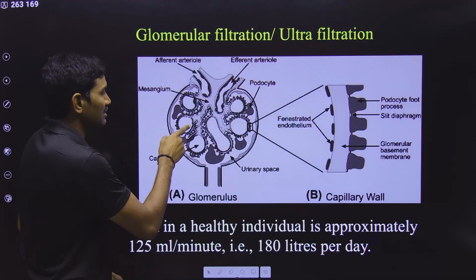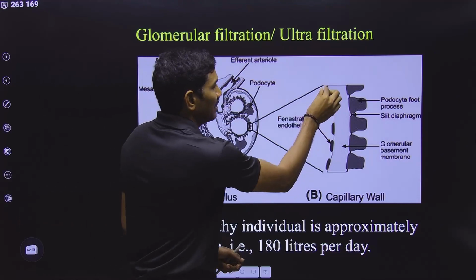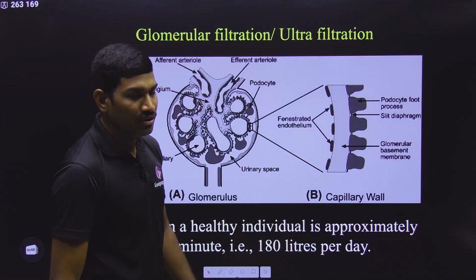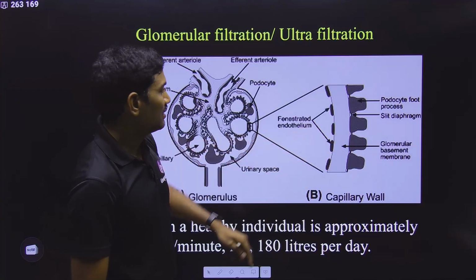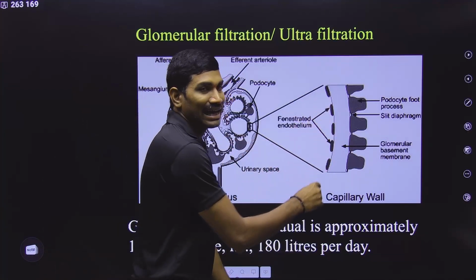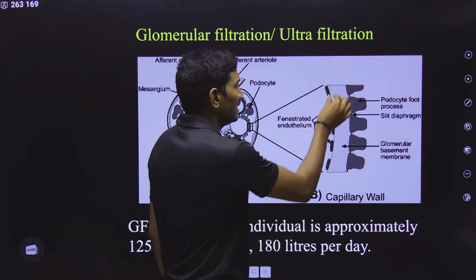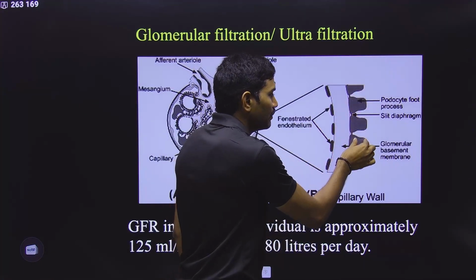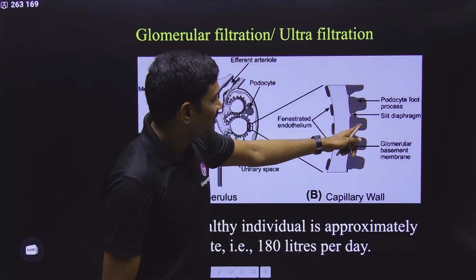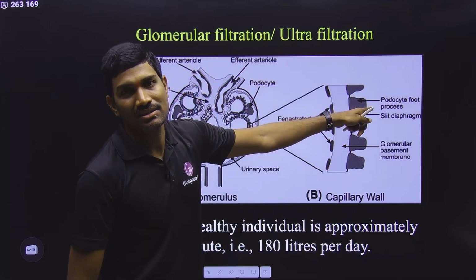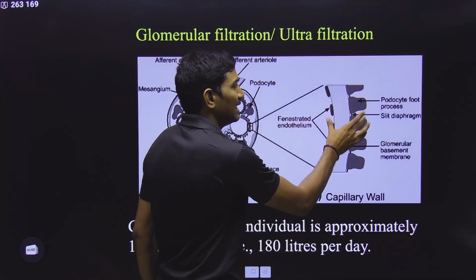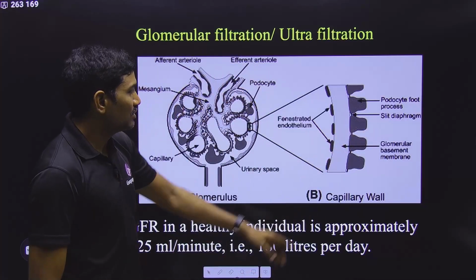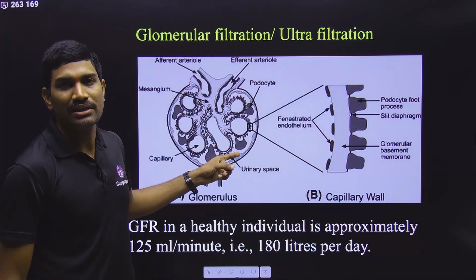Now at this junction, you can see this is the endothelium of the capillary blood vessel, and they are fenestrated. They have some small gaps, and in between there is a basement membrane. Then this is the epithelium of Bowman's capsule, and these cells are called podocytes. So in this way, there are a total of 3 layers. Through these gaps, filtration will occur, and that's why this is the filtration membrane.